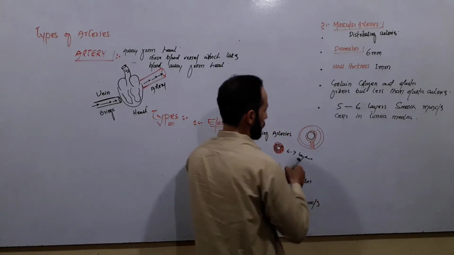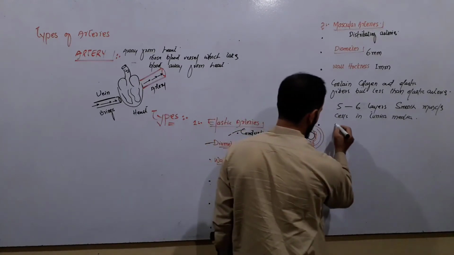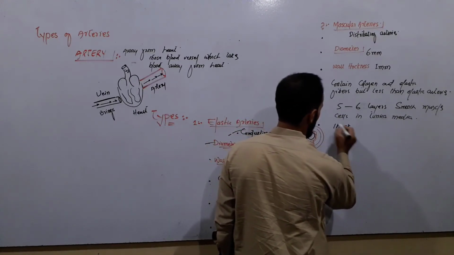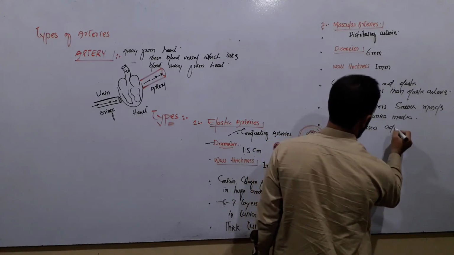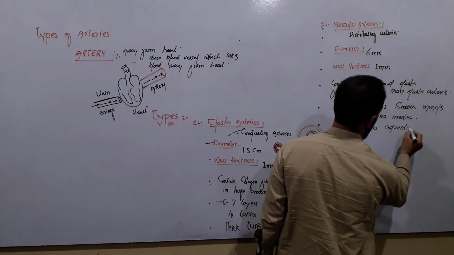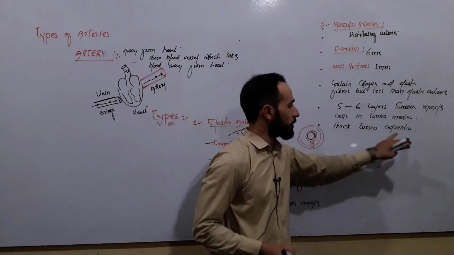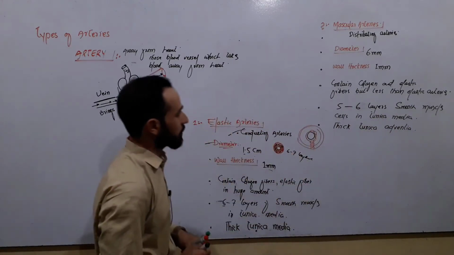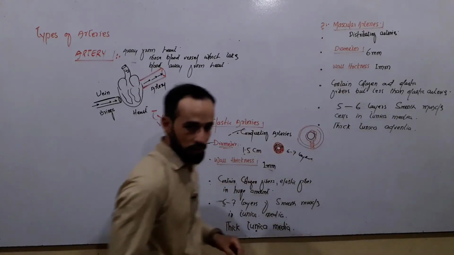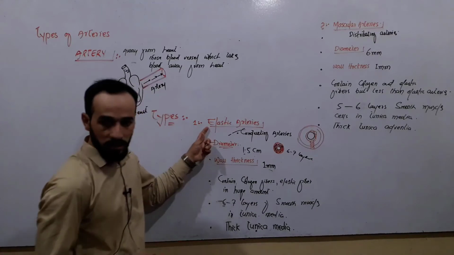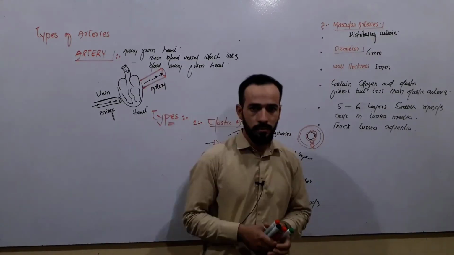Their tunica adventitia is a little thick. They have thick tunica adventitia. I have already talked about different tunics and tunica adventitia in the previous lecture, right? So this was about the muscular arteries, right? We have elastic arteries in our body, we have muscular arteries in our body.